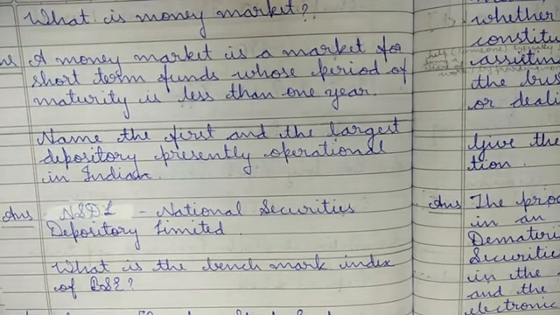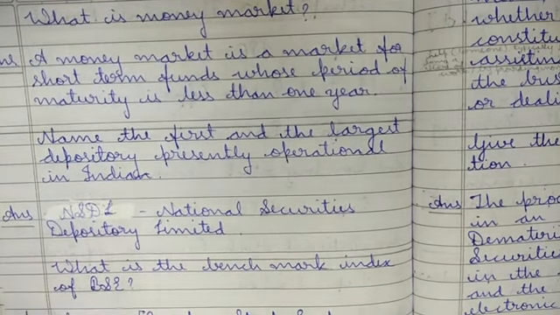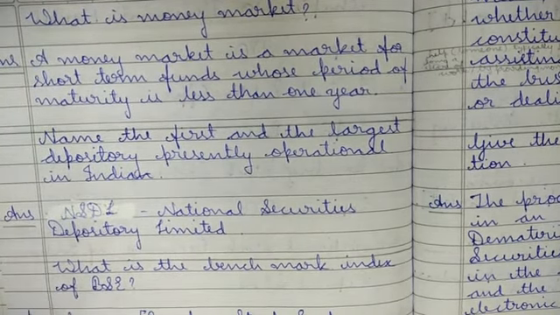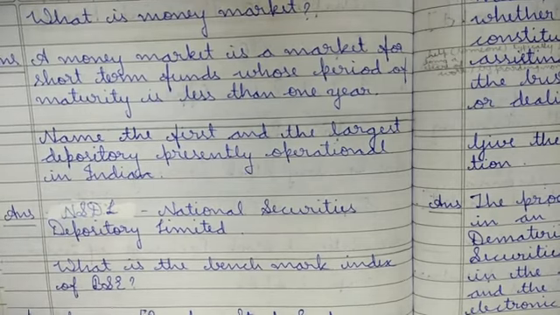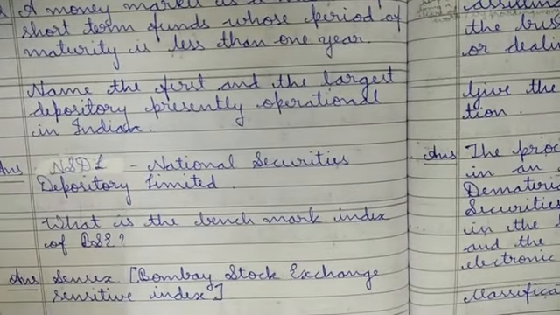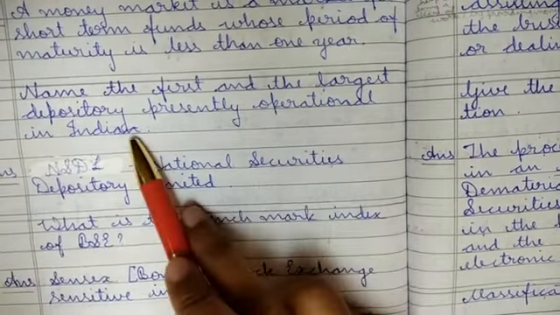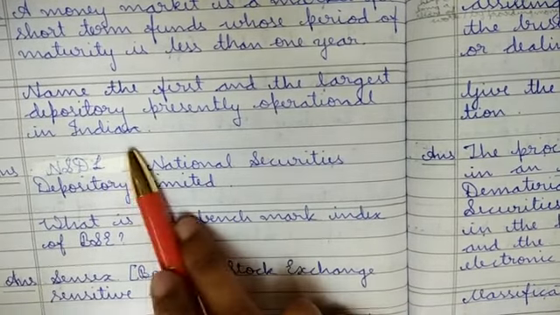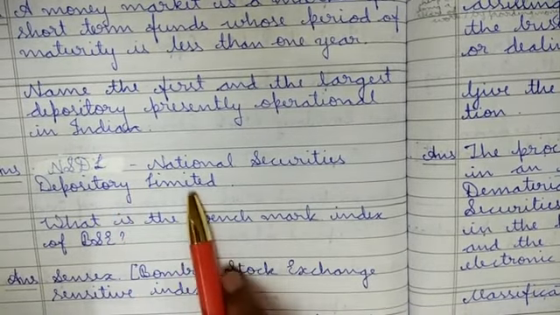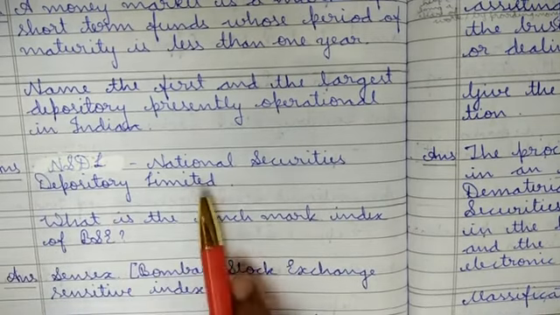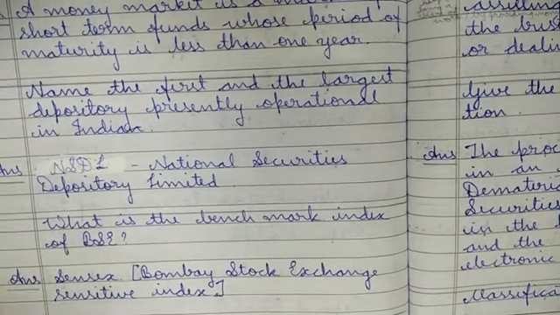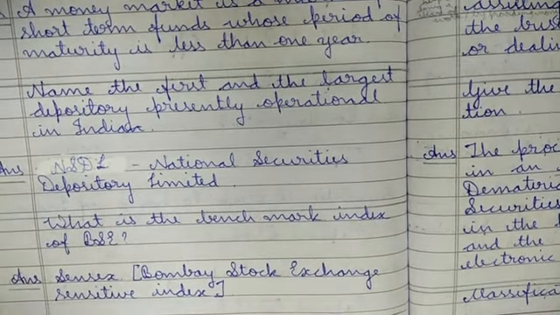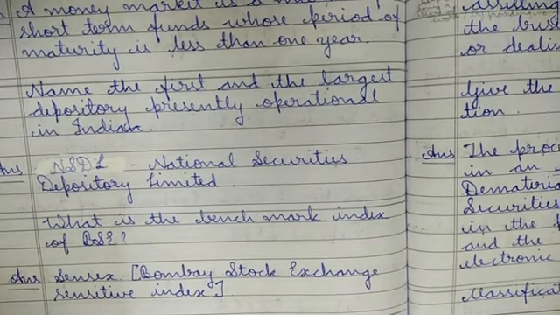Okay, you can pay after 1 year gets complete. So that is called money market when you take funds from a money market. Next is: name the first and the largest depository presently operational in India. NSDL, National Securities Depository Limited. So this is the first and the largest depository presently operational in India.